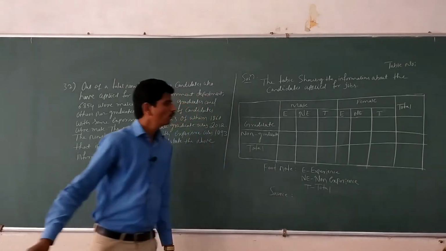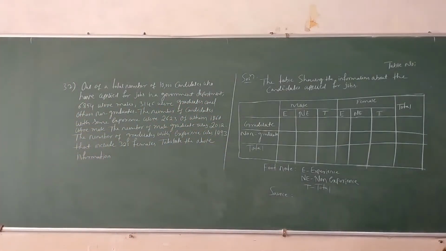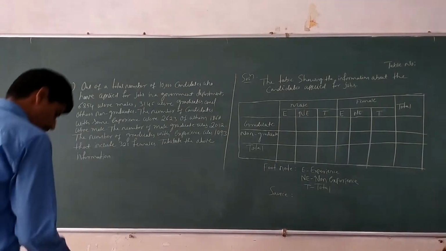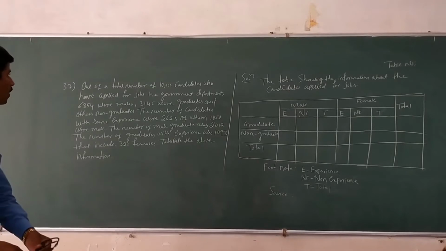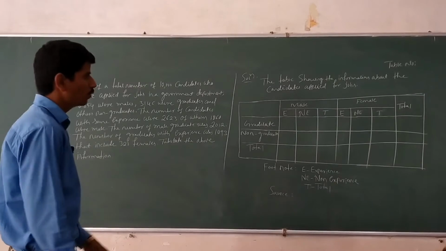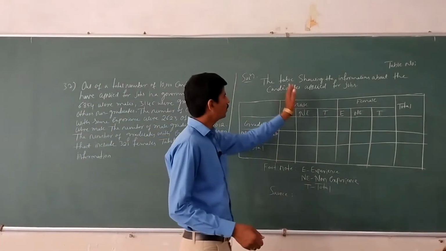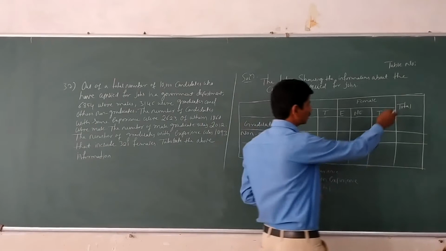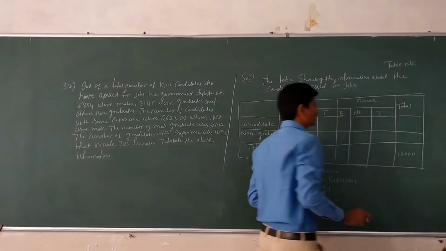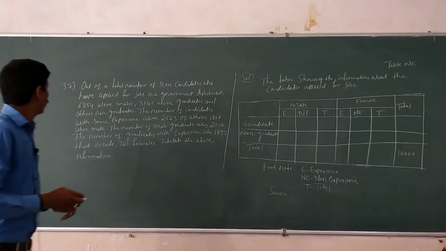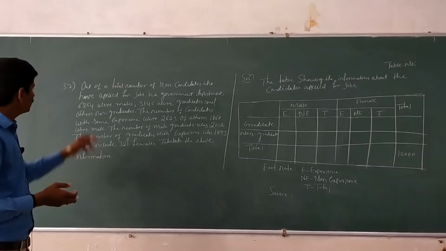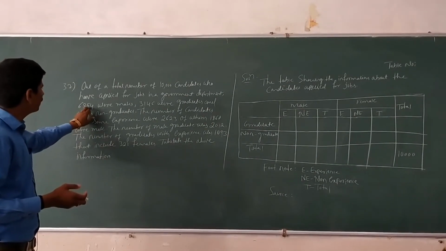Next, we have to fill the table. Here, they are given data. Out of a total number of 10,000 candidates, the total how many candidates are there? 10,000, both male and female. In grand total we put 10,000 candidates who have applied for jobs in a government department.